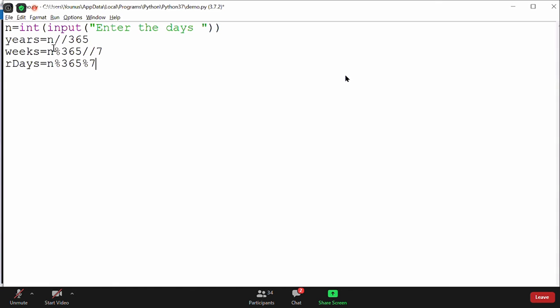Understood these formulas, guys? How to get the year, how to get the week, and how to get the remaining days. So I solved my problem using these two division operators. Here I'm getting the year, here I'm getting the week from the remainder, which is 10, which I'm further dividing. You can store the 10 and divide again, but why take more variables?